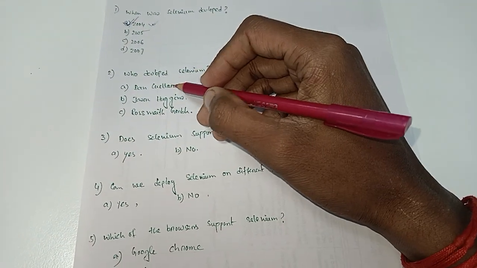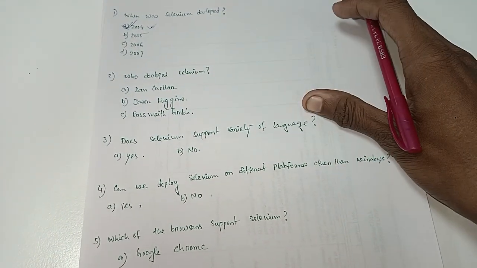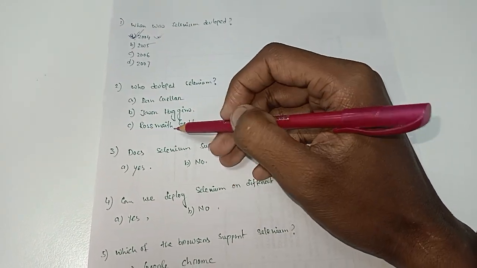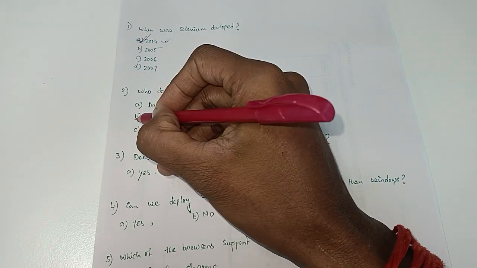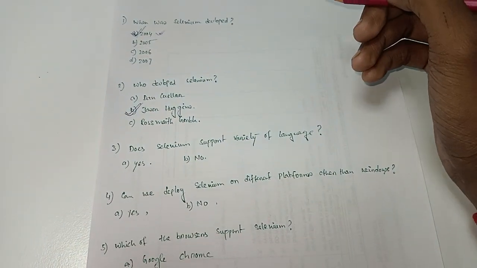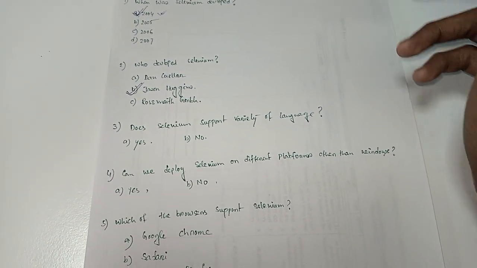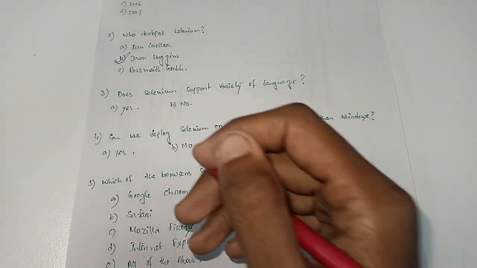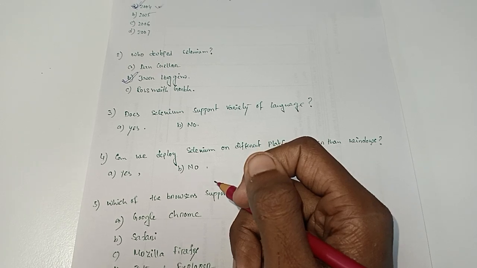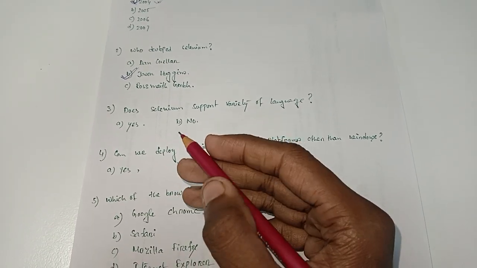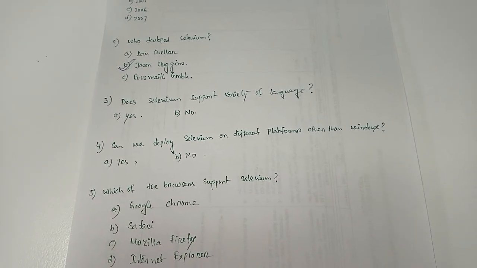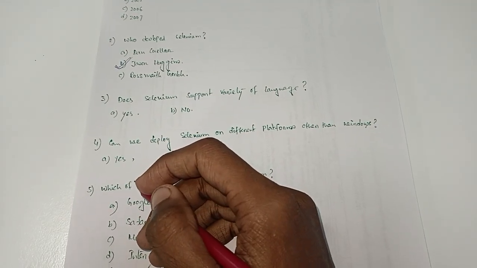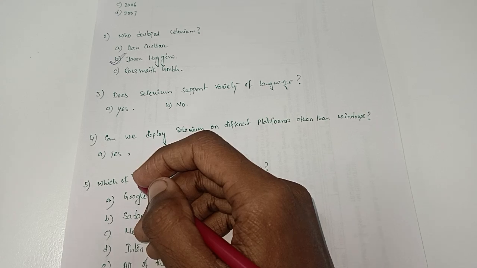Then the second question is, who developed Selenium? The options are Dan Cottle, Jason Huggins, and Rosemont Glump. The correct option is Jason Huggins. So Jason Huggins developed Selenium. This is a basic question, so you must know this type of question. It is necessary to know. It might come in the Elevate exam.